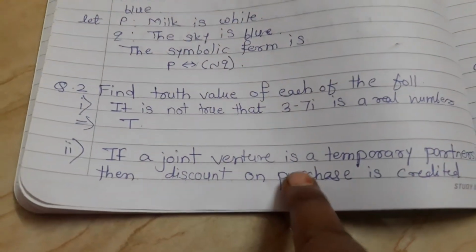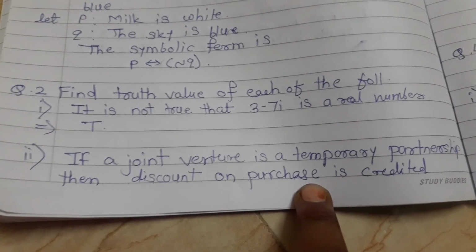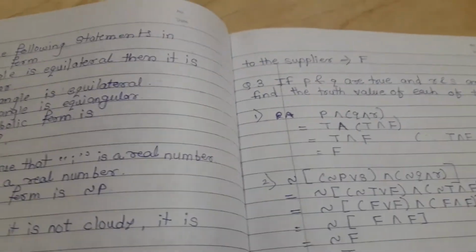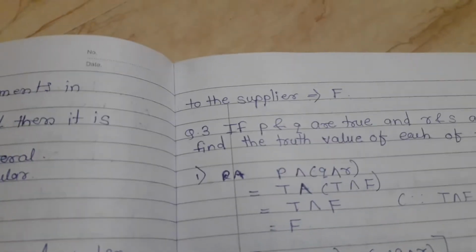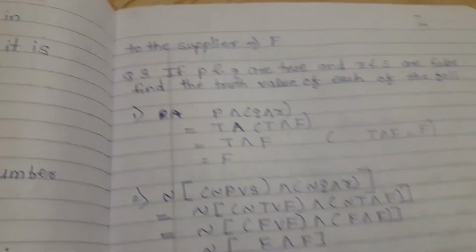Next, if a joint venture is a temporary partnership, then discount on purchase is credited to the supplier. So this is a question from accountancy. Therefore the truth value of the given statement is nothing but false. Let me see question number 3.